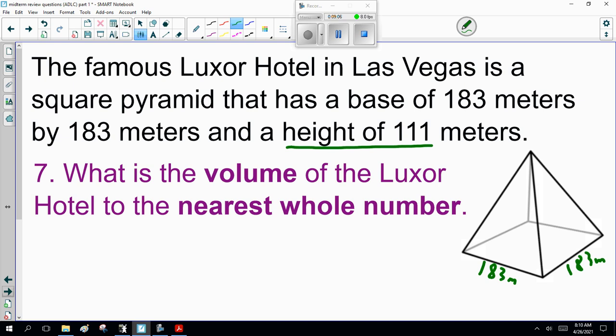Is that the slant height or the height height? It's the height height. Okay, the volume of the pyramid is 1/3 area of base times height.